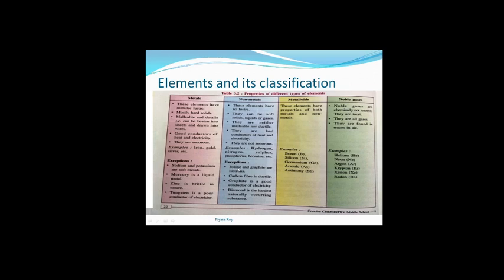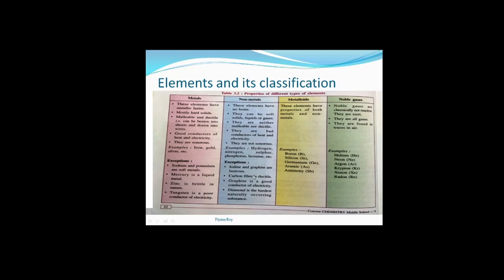See the exceptions in non-metals: iodine and graphite. These two are lustrous. We read that generally non-metals don't have the metallic luster, but the exception is iodine and graphite, because both are lustrous, both are shiny. Next, carbon fiber is ductile.